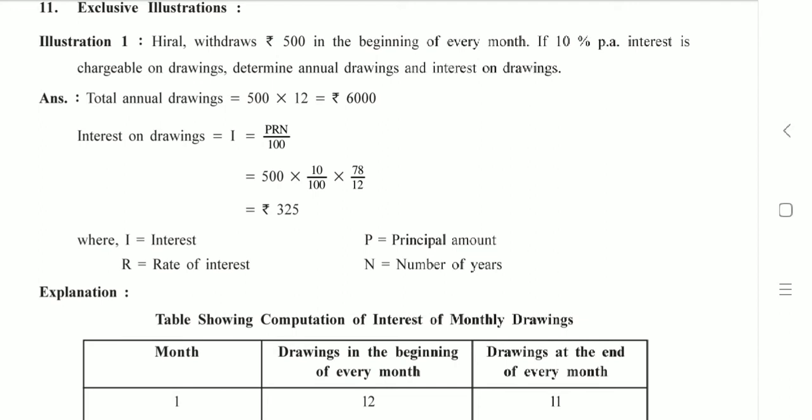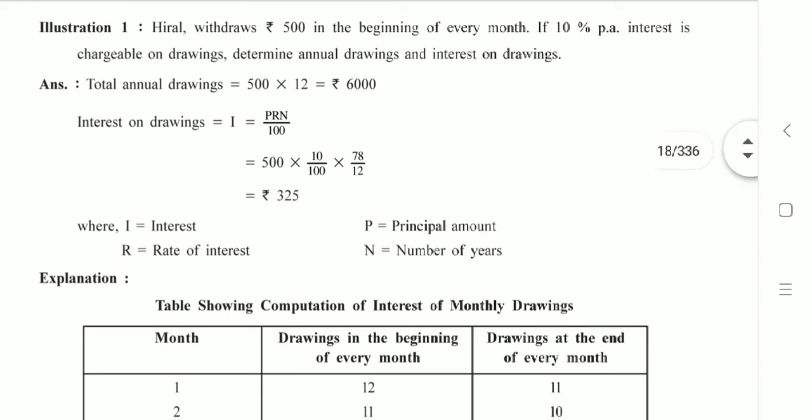First of all, let us understand what is drawings. Obviously, we know this, but let us revise. Drawings is an amount withdrawn by the partner from the firm. You know this very well. We have understood this in standard 11. So, drawings is an amount withdrawn by the partner from the firm, and the partner is supposed to return that amount along with interest, which is interest on drawings.